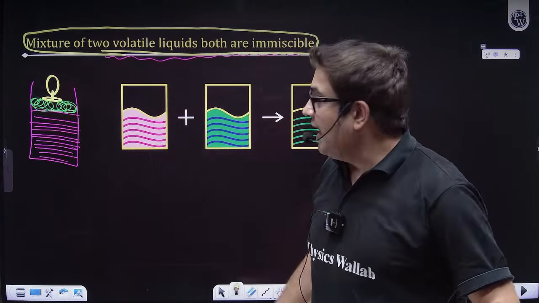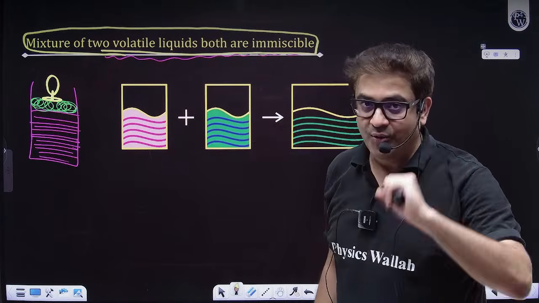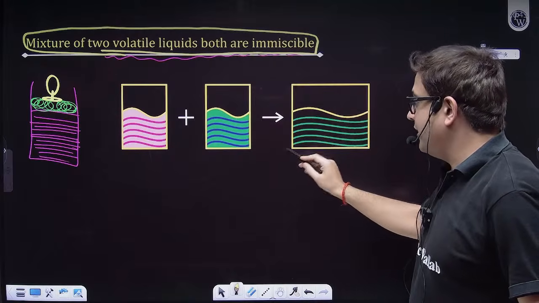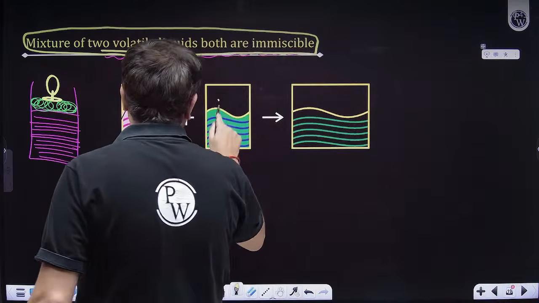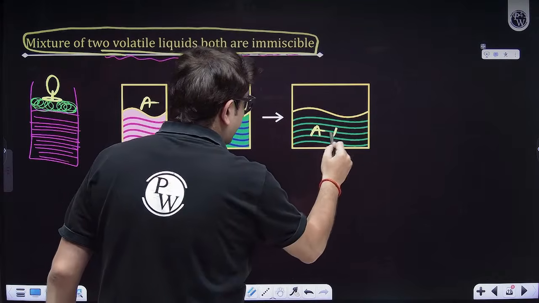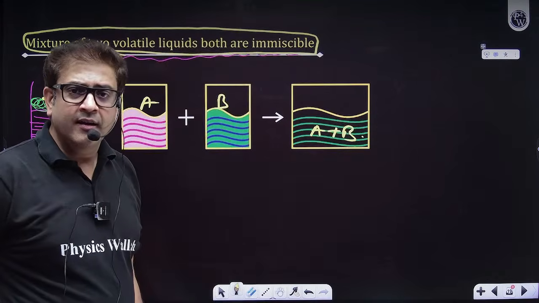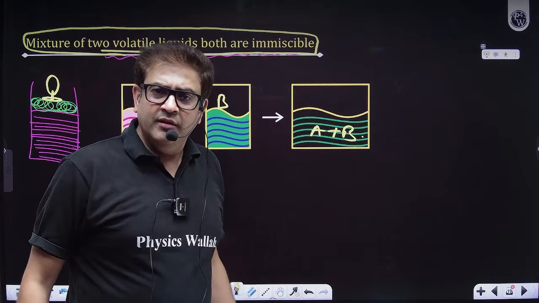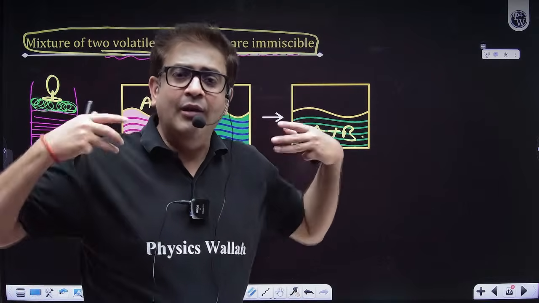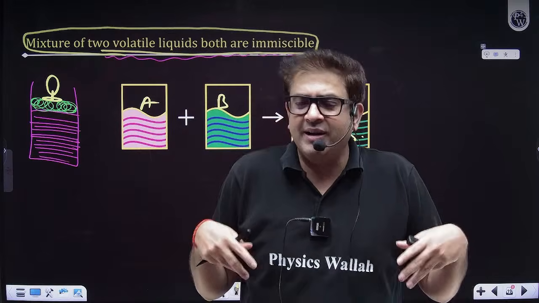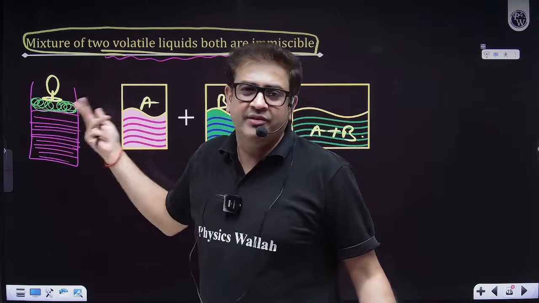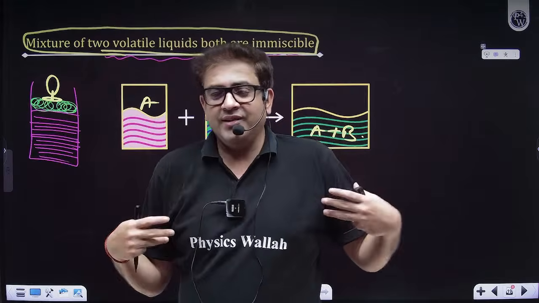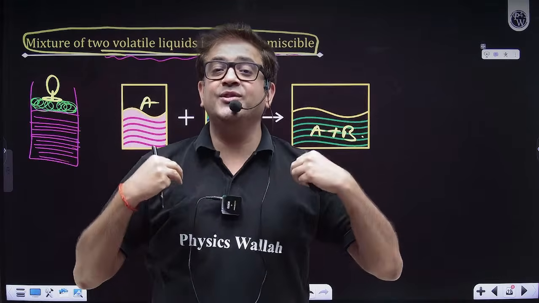So you tell me, have they become a mixture? No. If you mix them, let's say this is component A, this is component B, and I have mixed them, this is A and B combined. Sir, but A is separated only. So if I am alone, although I am mixed with B, I have no business with B. I am just still my same solution.